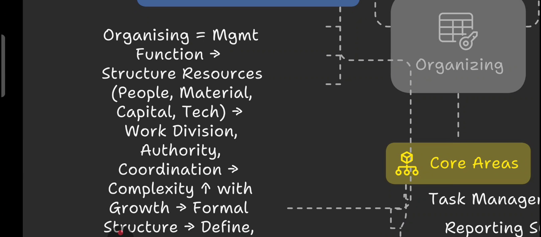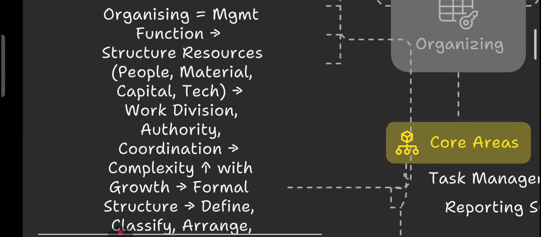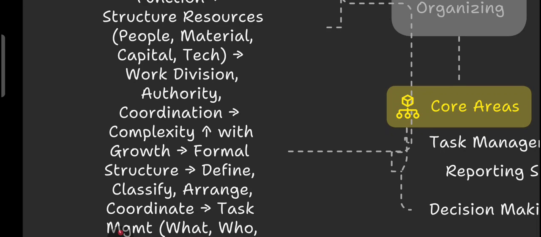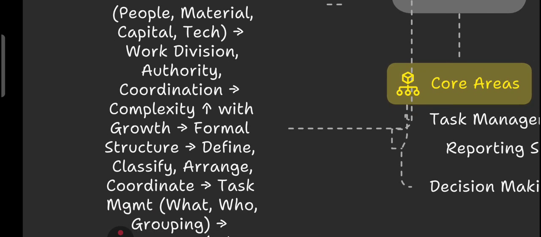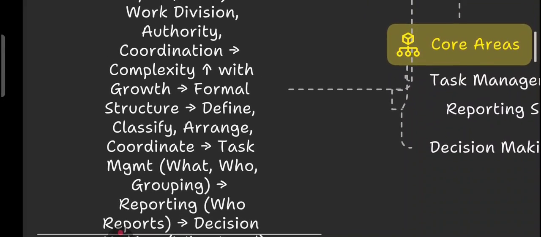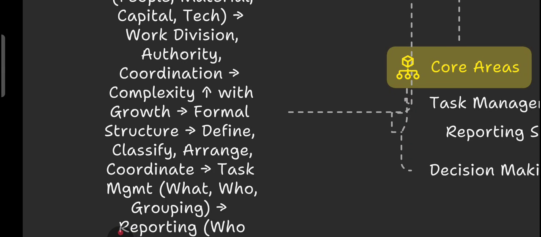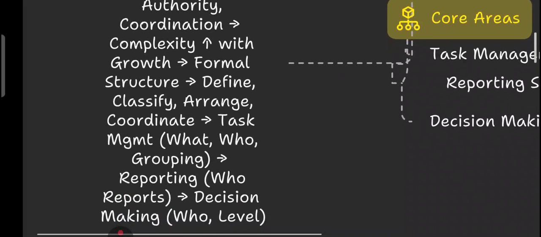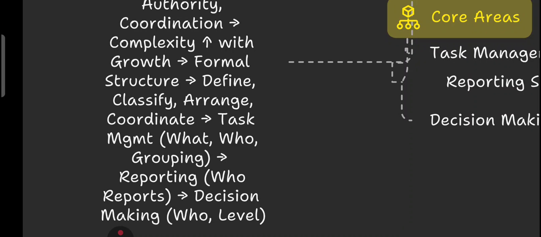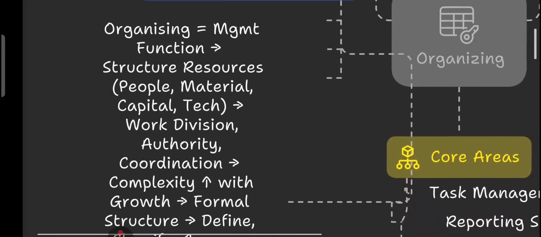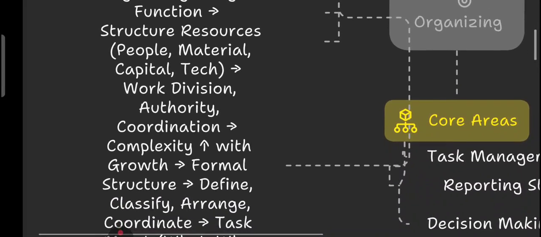It involves structuring all available resources, right? It involves work division, assigning authority, and ensuring smooth coordination, right? As an organization grows, complexity increases, and that is where formal structure comes into the picture, right? So basically it decides work division, authority, coordination leads to complexity. With growth, formal structure. What is formal structure? It means define, classify, arrange, coordinate, right? And reporting means who reports, decision making, who takes decisions, at what level decision is taken. So this is all about structured resources. It's all about organizing, right? It means structuring all available resources we have.